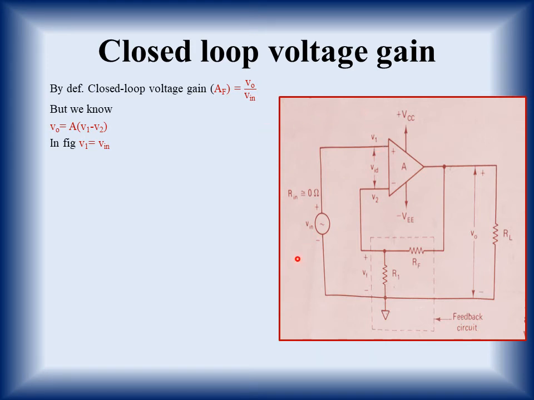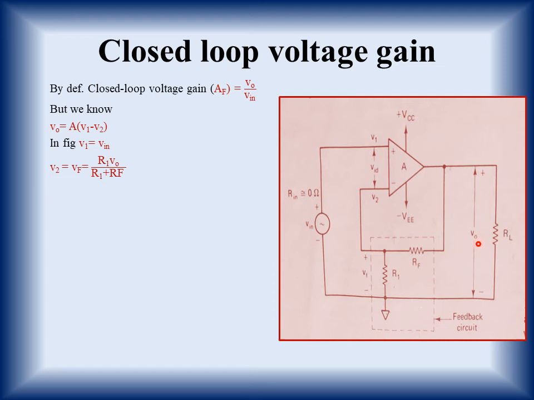This is V1 and this is connected to VIN. Second is V2. Now what is V2? V2 is being given from here, or we can say V2 is equal to VF. Now what is VF? VF will be calculated with the help of R1 and RF and output voltage.